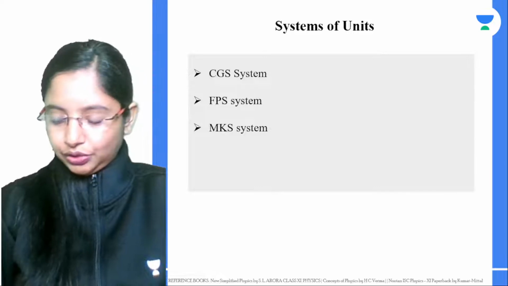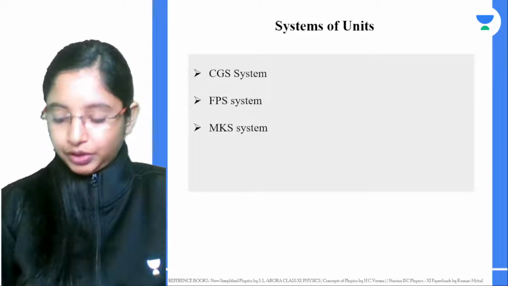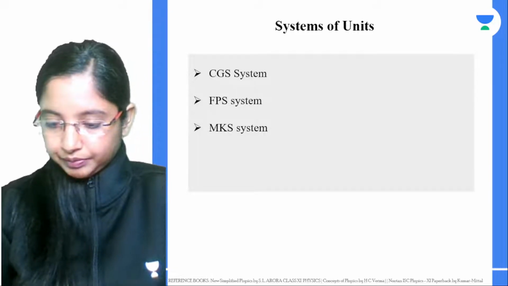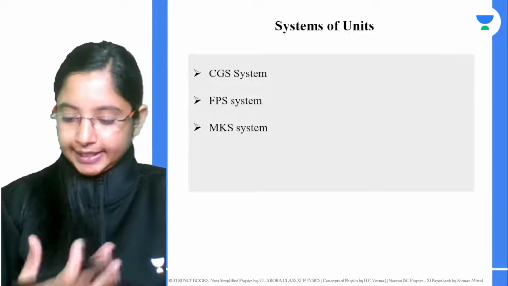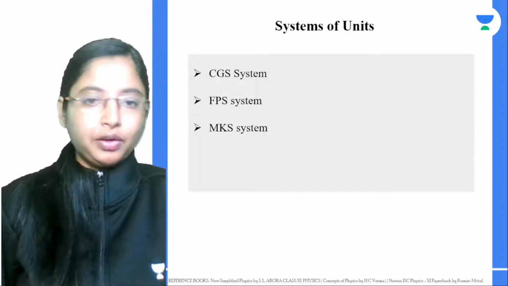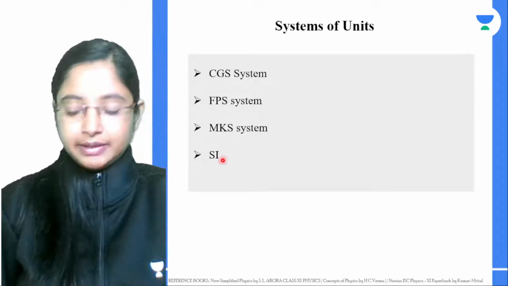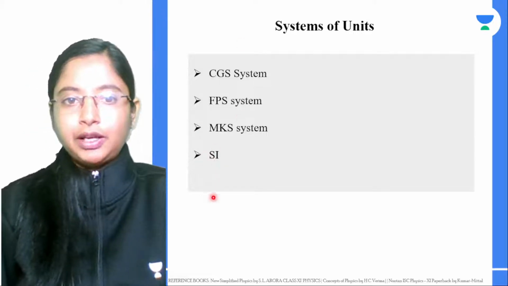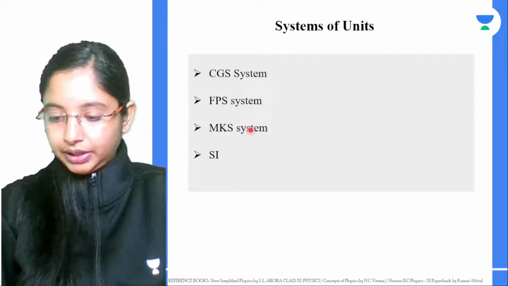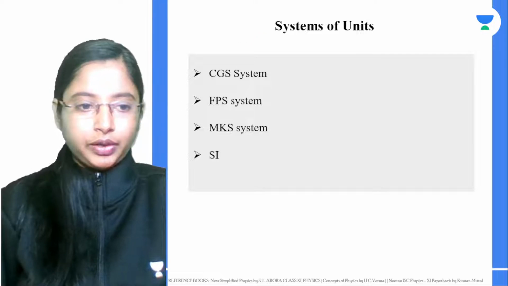And what is the system of units we usually use? The internationally accepted system of units that we have been following from 1960 onwards is the SI system of units. Right, Akshay, that's right. Last class we covered it extensively, so I guess I can go ahead.